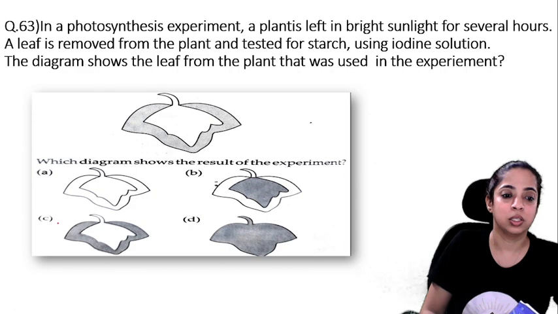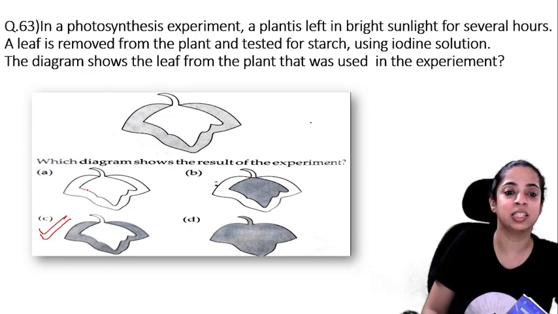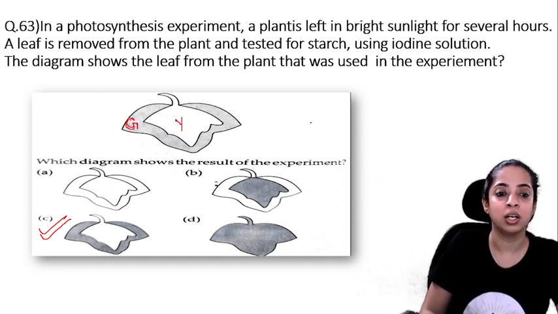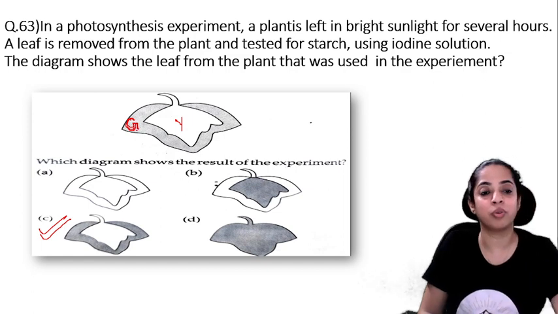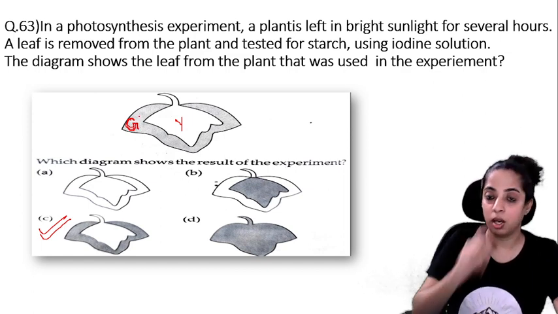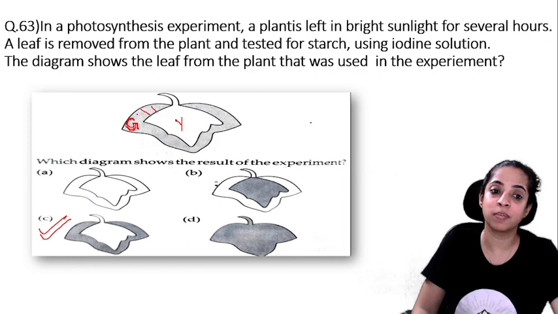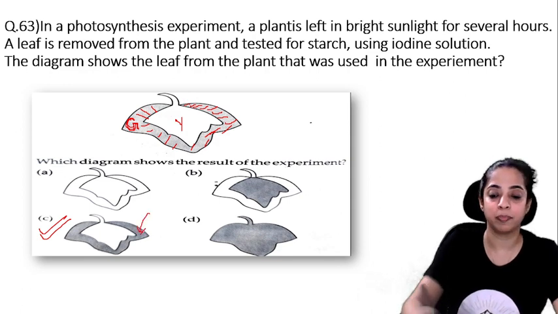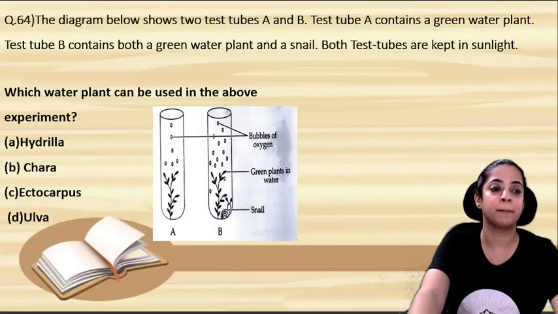This is the yellow part, the light part, and this is the green part. The green part will have chlorophyll, and photosynthesis will take place in this green region. So starch is produced here. When you put iodine, this should turn blue-black. So the answer is C.